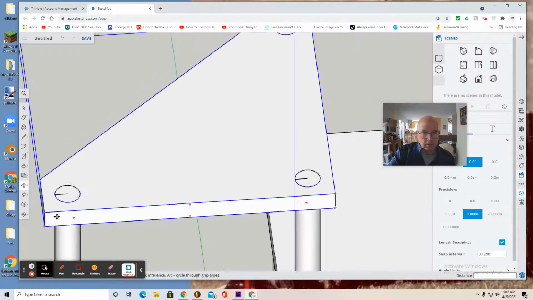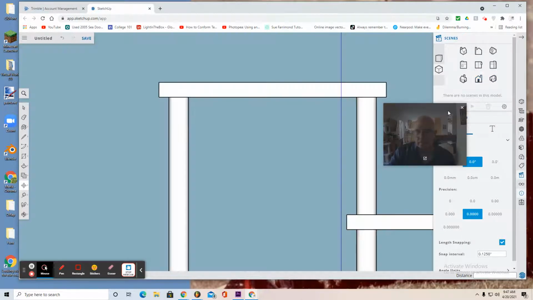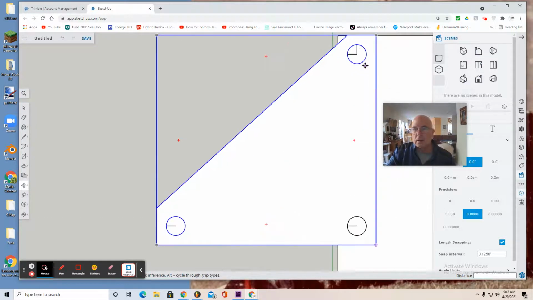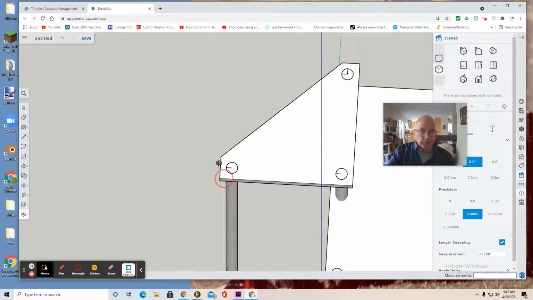There we go. Look at it from front view. Top view. Angle view.